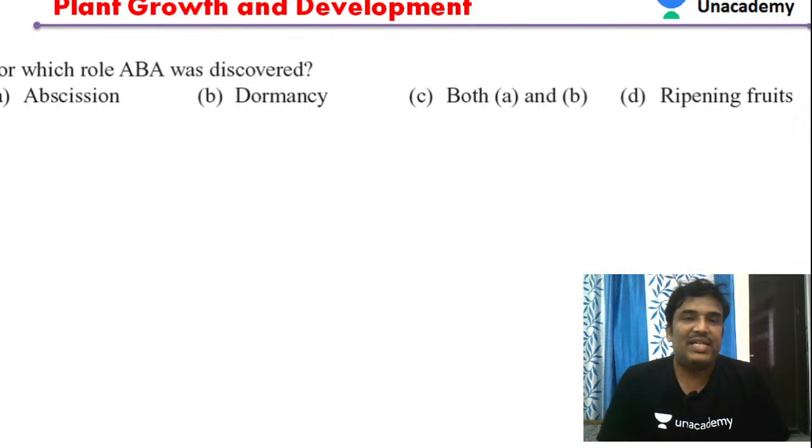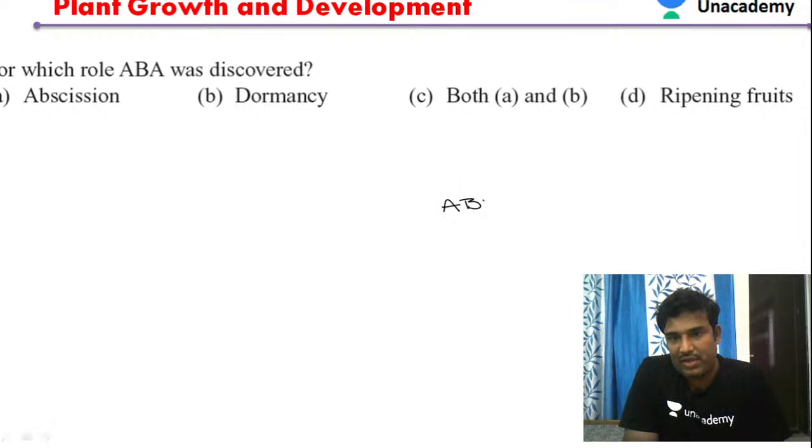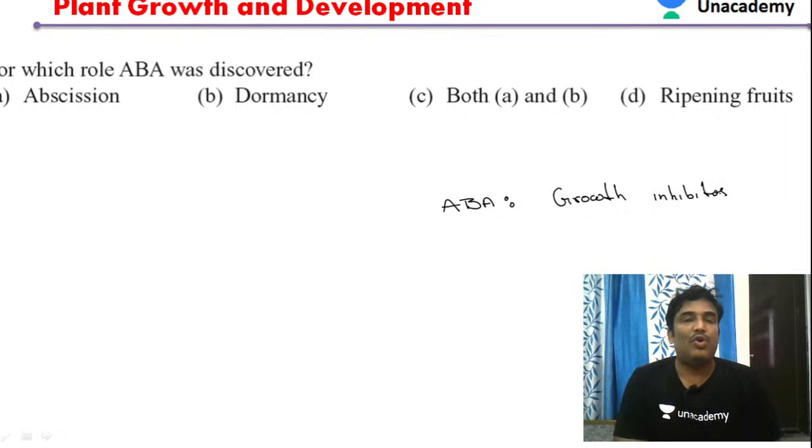Okay. So abscisic acid is a growth inhibitor. It inhibits growth; its primary role is as a growth inhibitor. It has several functions, like closure of the stomata. It promotes closing of the stomata.